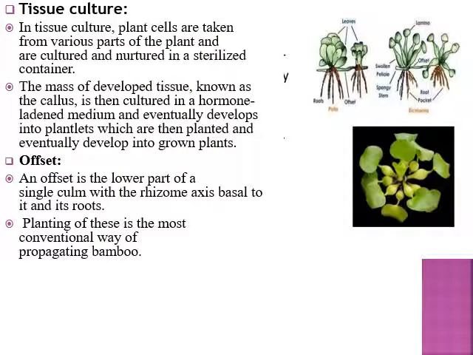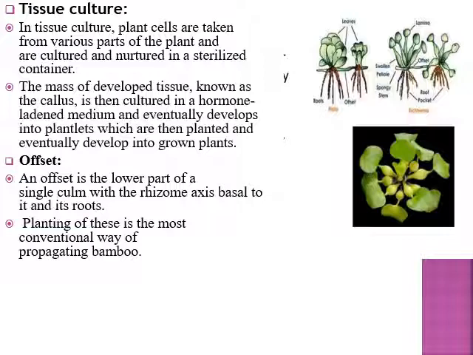This is tissue culture, which is another mode of vegetative propagation. In tissue culture, plant cells are taken from various parts of the plant and are cultured and nurtured in a sterilized container. The sterilized container and the culture medium are all provided in in vitro conditions, meaning lab conditions.